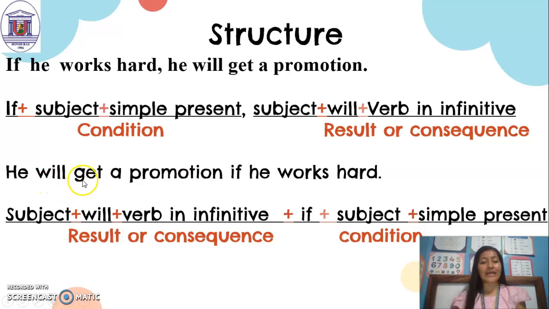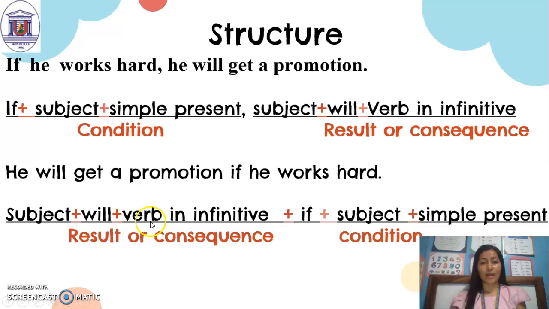He will get a promotion if he works hard. What can you say about the sentence? We don't have the comma. If you can see here, we are not using the comma. When we use first conditional and at the beginning of the sentence we write the result or the consequence and then the condition, in this case you don't need to write a comma between the result or consequence and the condition. You don't need to use a comma.